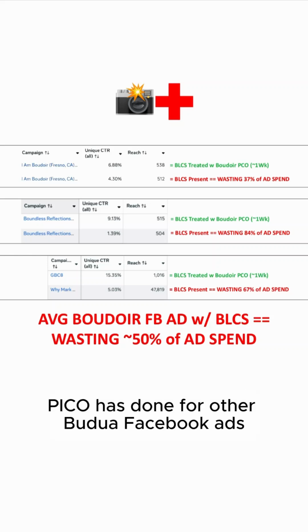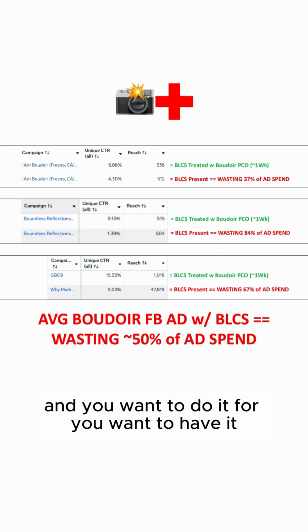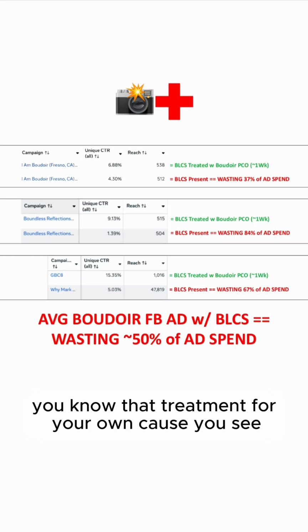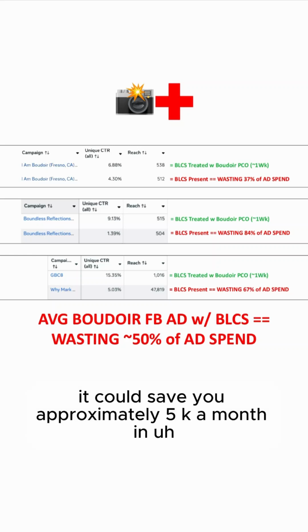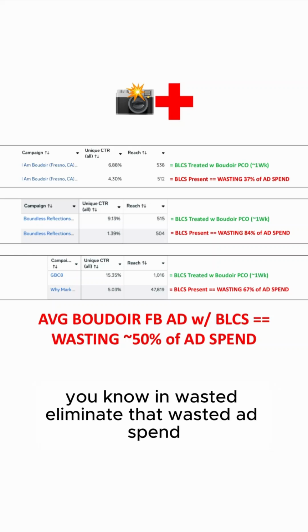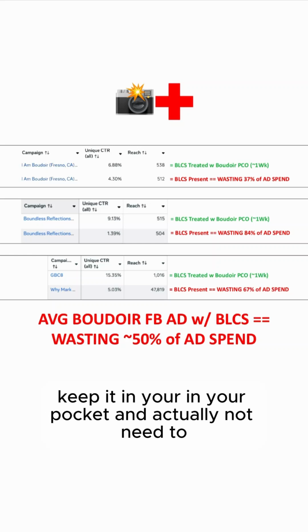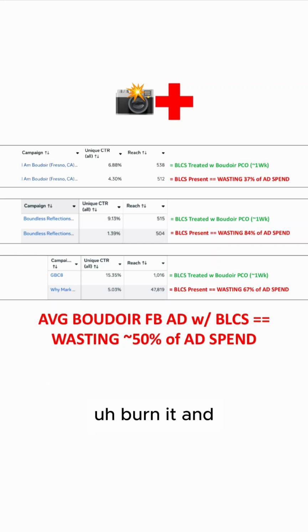And you've seen what Boudoir Pico has done for other Boudoir Facebook ads, and you want to have that treatment for your own, because you see it could save you approximately 5K a month, eliminating that wasted ad spend, keeping it in your pocket, and not needing to burn it.